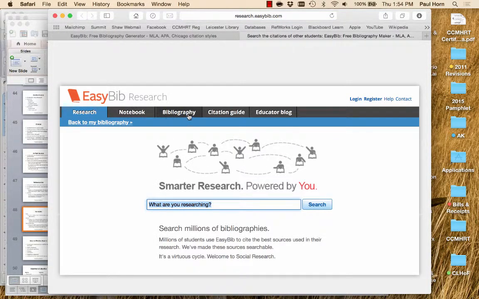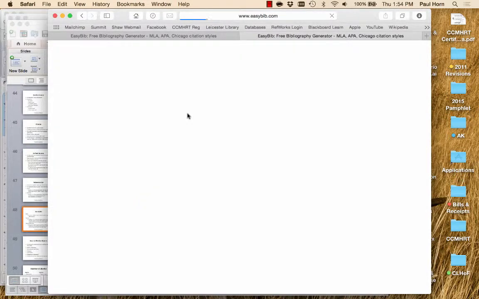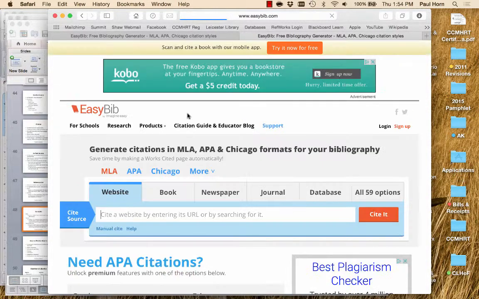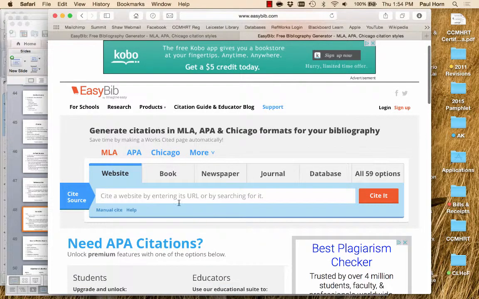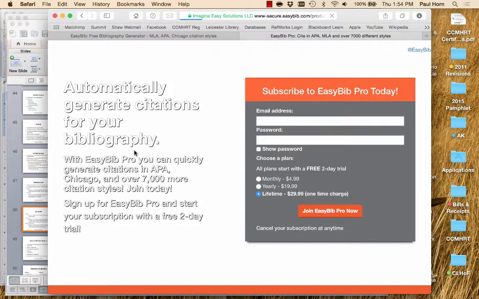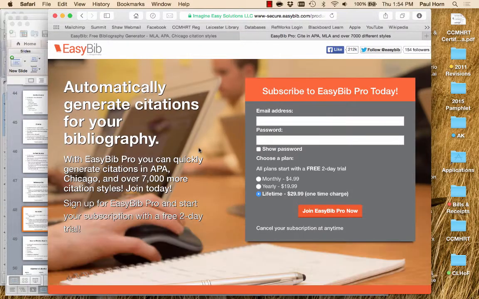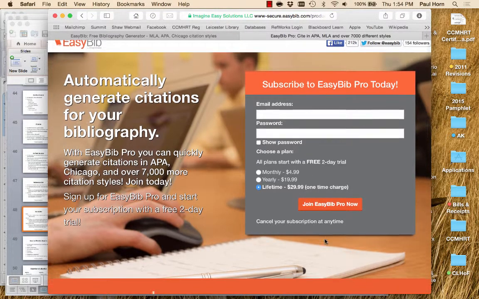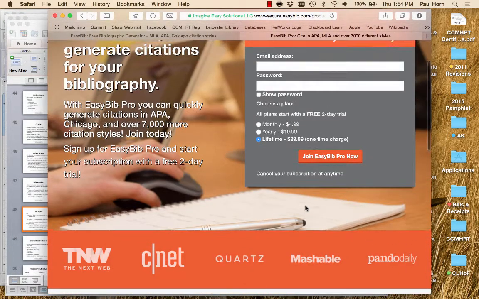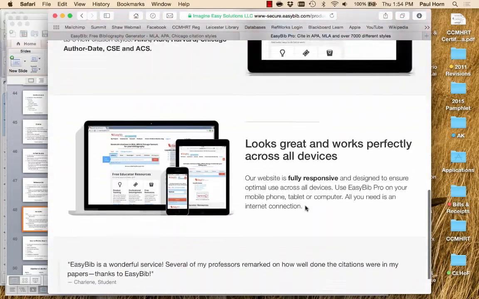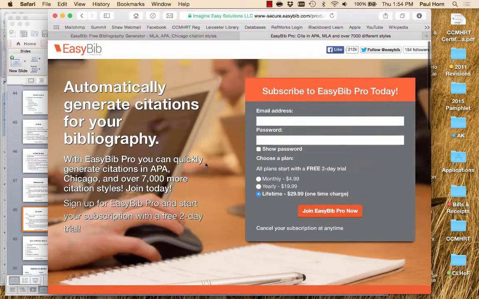Okay, oops, bibliography. So, all right, we're going to make sure we go where it says APA, and that gets us started. That's our first thing to do. I don't want to do this right now. Maybe it won't let me do this one unless I sign up. All right, maybe it won't let me sign up.